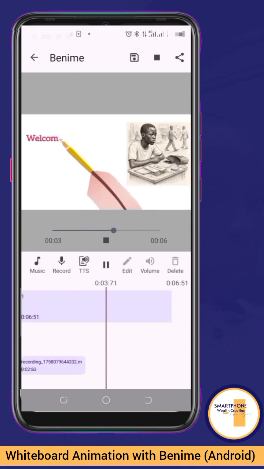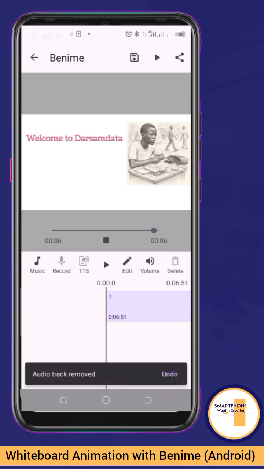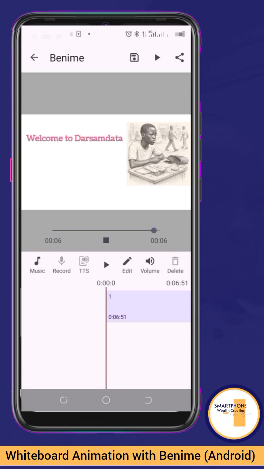Can you see that? You could go the route of using your own voice for the narration on your whiteboard animation, and you can use text to speech. This text to speech is for if you want the software to actually read what you have already pasted as your text. So that's what text to speech is for.